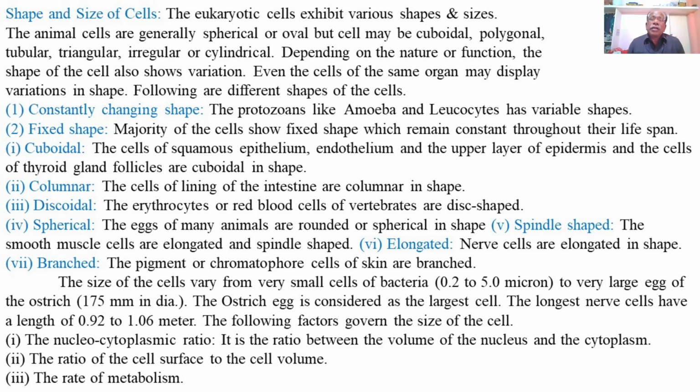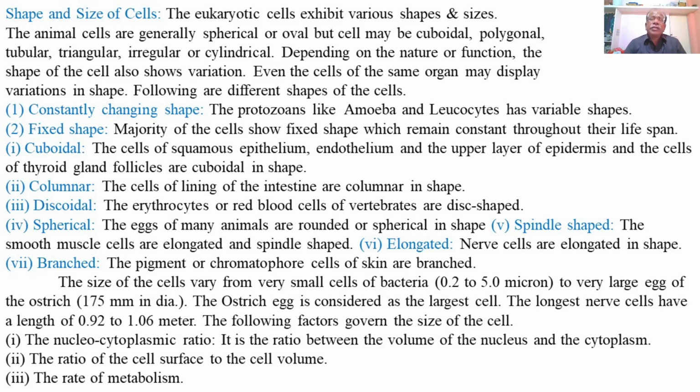Then elongated type of cells which have much longer length. Nerve cells or the neurons or the nerve fibers are much elongated, having longer length, and thus representing elongated shape. Nerve cells are elongated in shape.